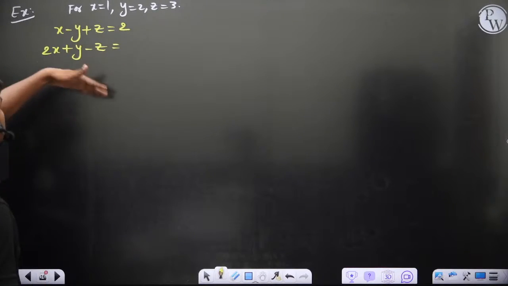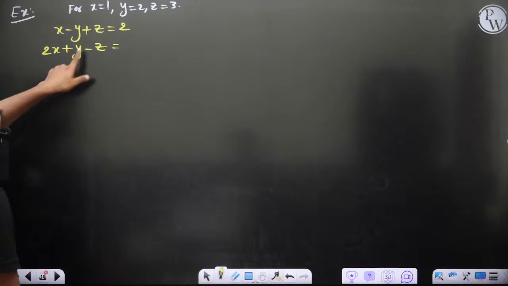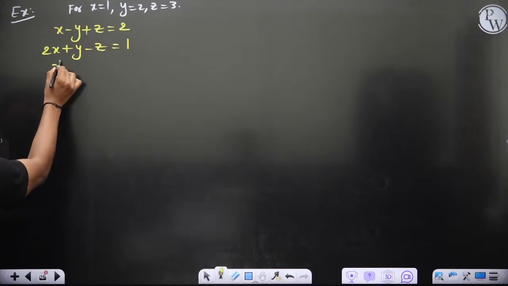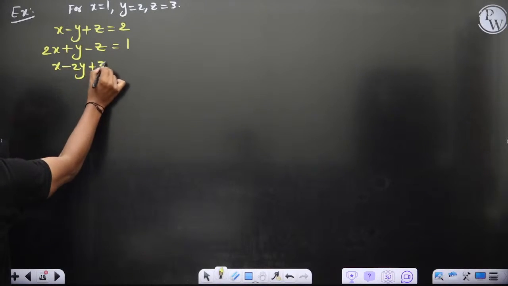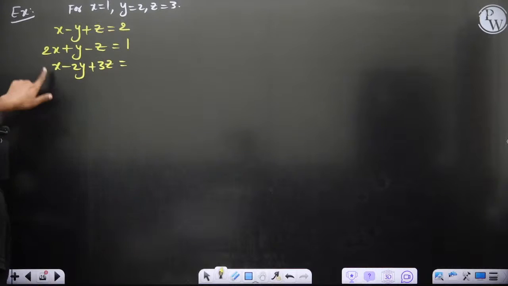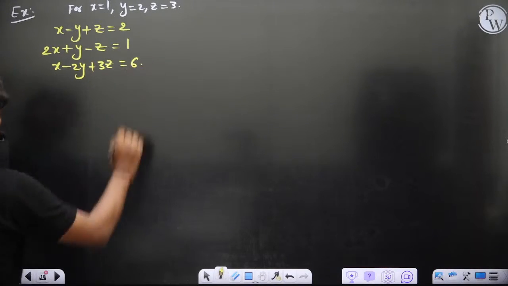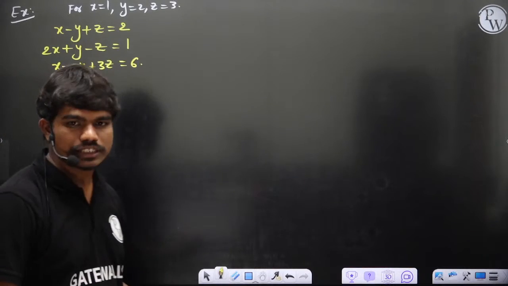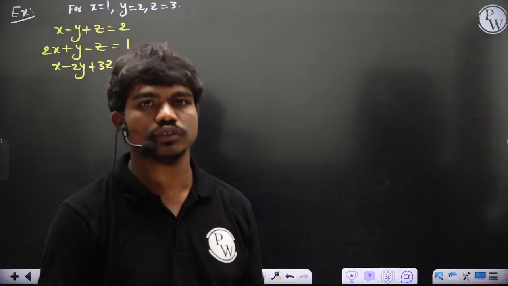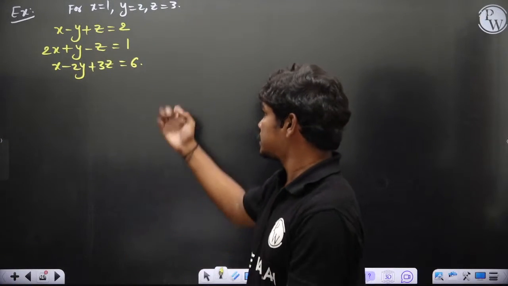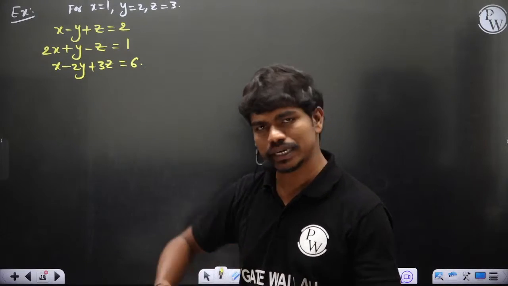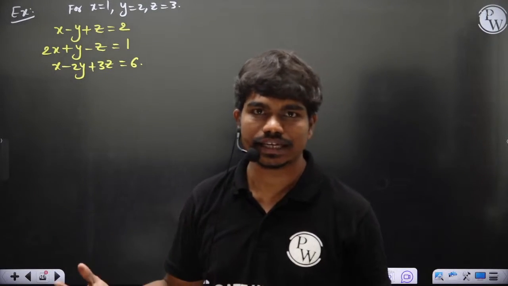Then 2x plus y minus z, let's take for example. 2x plus y minus z is how much? 2 plus 2, 4, 4 minus 3, 1. Then x minus 2y plus 3z, let's say some elements I'm taking. 1 minus 4 plus 9 is 6. So this is the set of equations I have. I'm doing it with 3 by 3 so that it is easy to explain. Similarly, you can follow this Gauss elimination for any size, any number of unknowns.